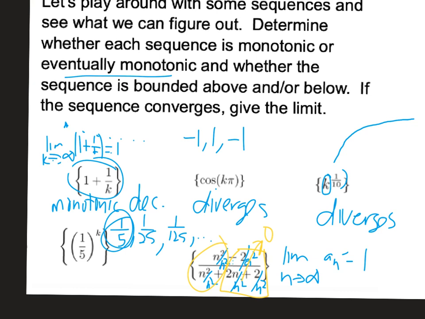And if we were to look at some values here, I bet we would be bounded above and below. n squared minus 2 is going to be bigger as n gets bigger, and n squared plus 2n plus 2 is also going to be bigger.